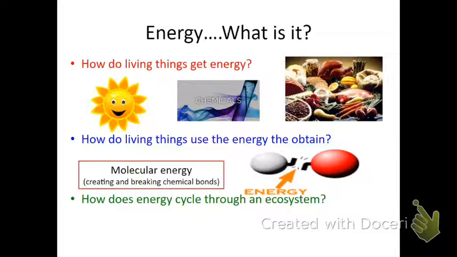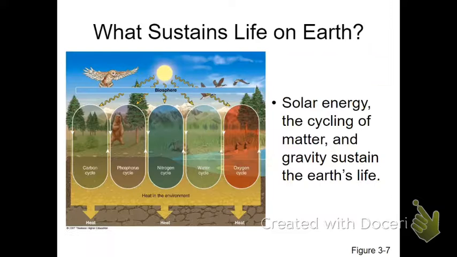We use the chemical energy from food, and we break that potential energy of the food, and we then use that to create more body systems, or to move, or to do other things.